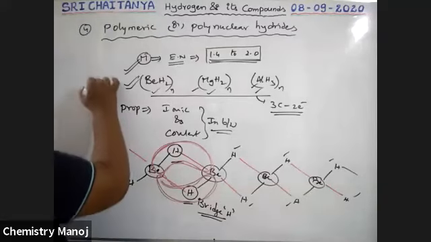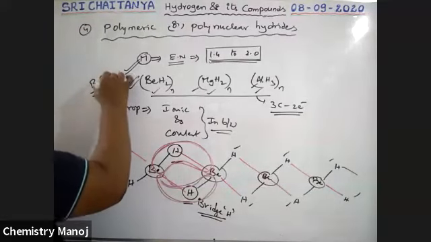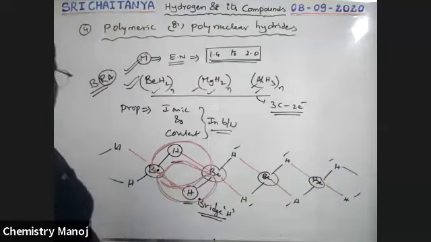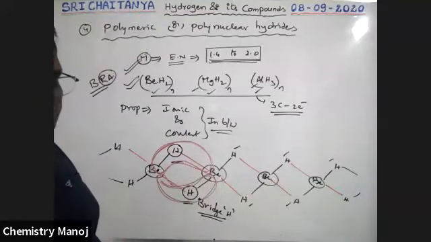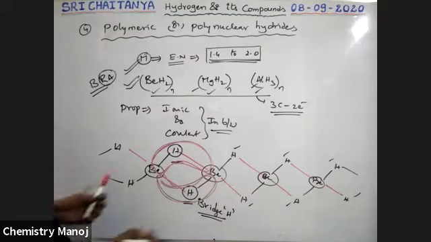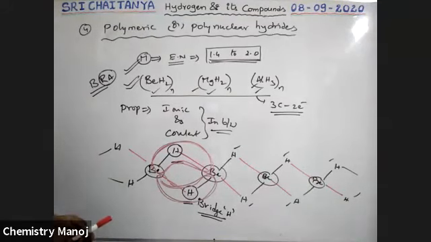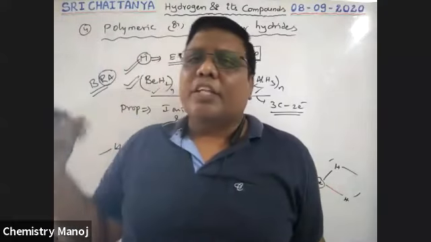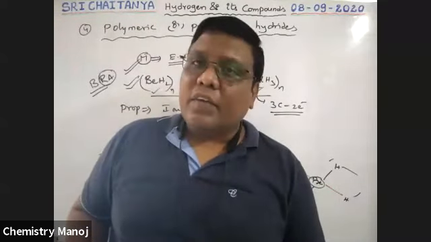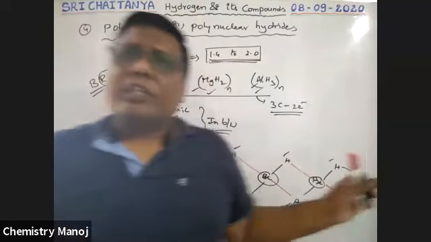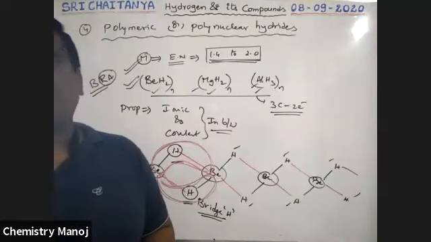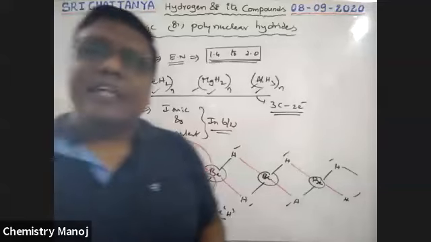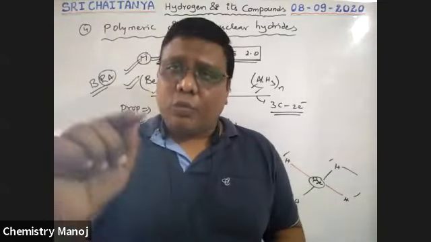These act as good reducing agents, so very, very important. They are involved in some addition reactions with ethers and amines. They react with water. Some other properties may also be possible, but here a polymeric structure exists. That is why these are called polymeric hydrides. Among these three hydrides, there are some most important points.